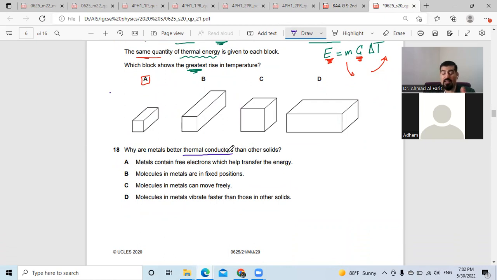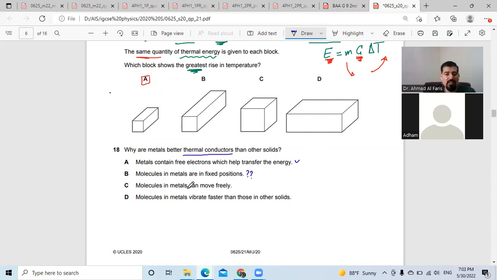Next, 18. Why are some materials better thermal conductors than others? Now we know that conductors are good conductors because they have a lot of free electrons. They can transfer the energy from one molecule to the next one as it passes through. That's the first reason. Second reason, the molecules of conductors are close. So as they vibrate, they collide with the neighbor molecules and transfer the energy from one molecule to the other. So A, metal contains free electrons which help to transfer energy. This is correct.